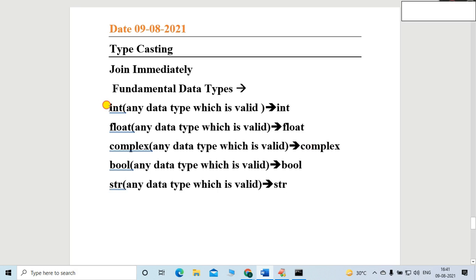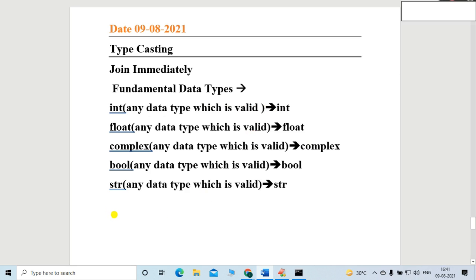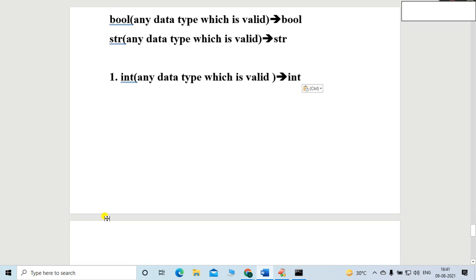Let me start with the integer data type, friends. That is the first thing we need to discuss in this session. So I want to convert any data type into the integer, to convert other data types into integer. That is my requirement. So how can I? Let's consider the first subtype.